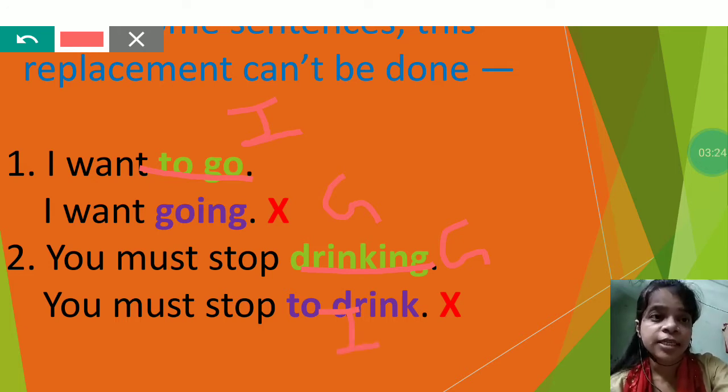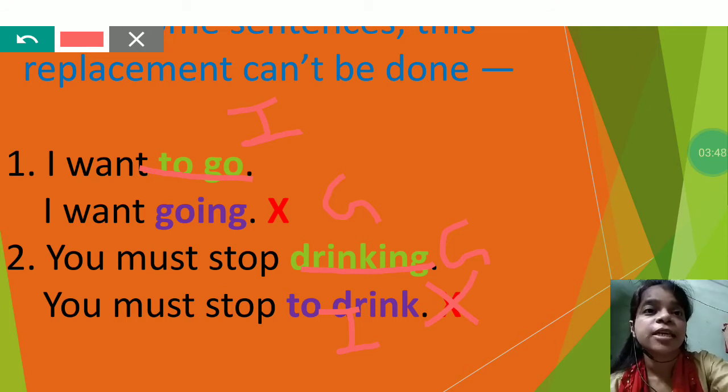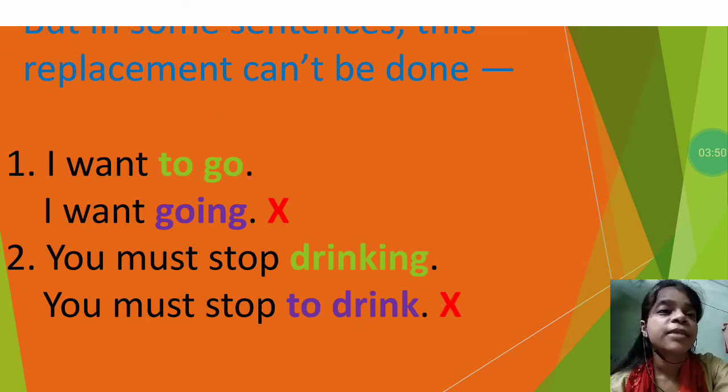Again, this sentence is grammatically incorrect. So in the first sentence an infinitive must be used, and in the second a gerund, and you cannot replace one with the other because it will make the sentence grammatically incorrect. The replacement can be done in some sentences, but not all.